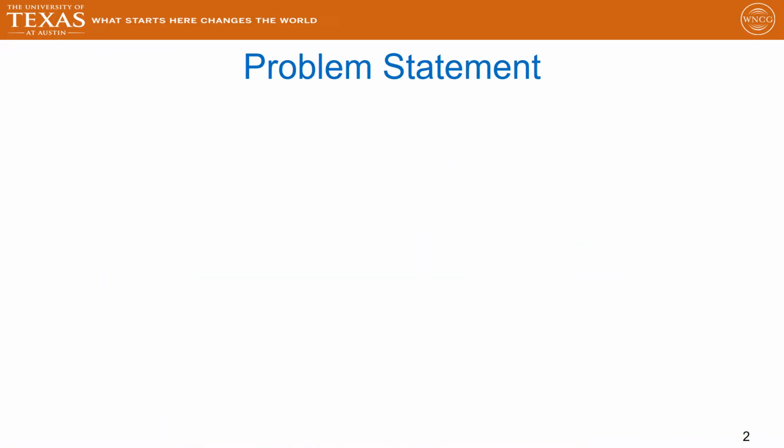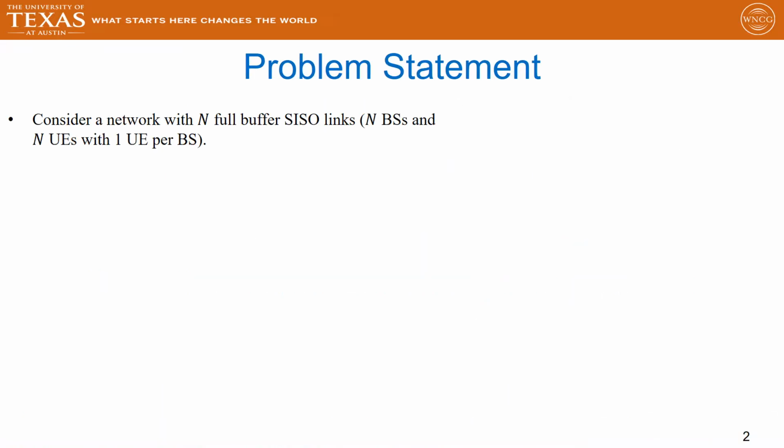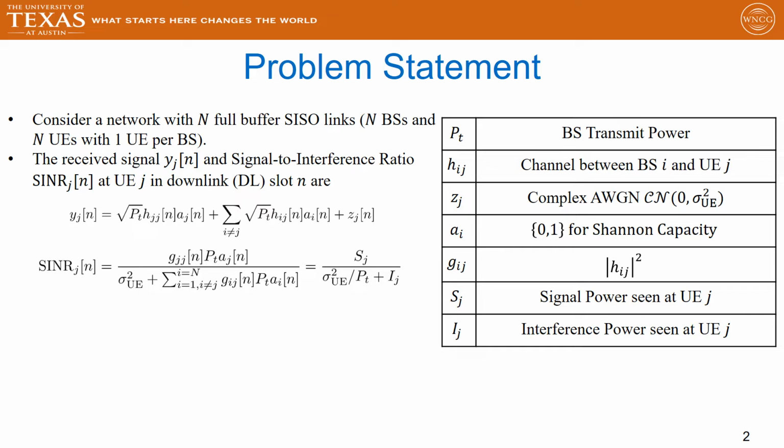We now describe our problem statement. Consider a network with n full buffer single input single output links. This means we have n base stations and n UEs with one user scheduled per base station. In this case, the received signal y_j[n] and the signal to interference ratio, or the SINR, in time slot n and UE j in the downlink slot n are given as shown. As we can see, there is a signal term and an interference term in the received signal, which is made use of in computing the SINR.